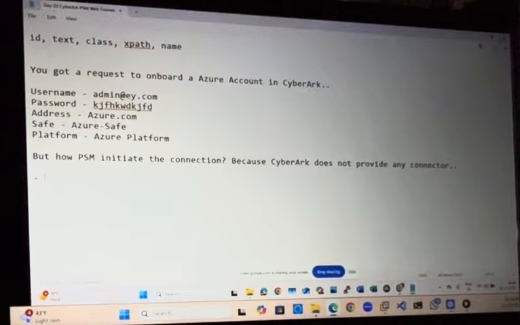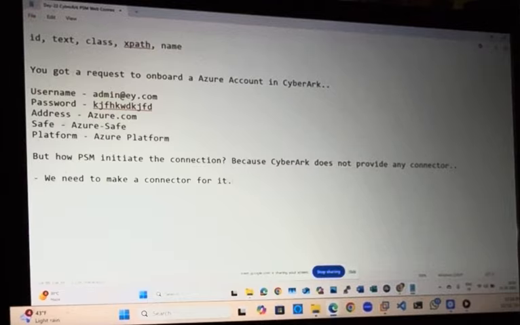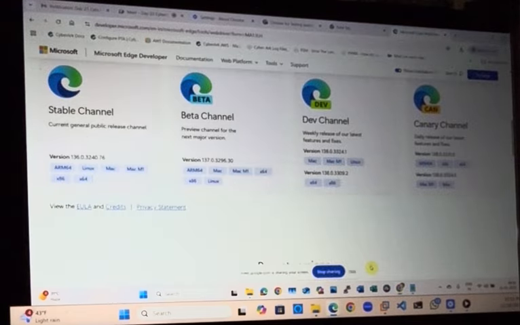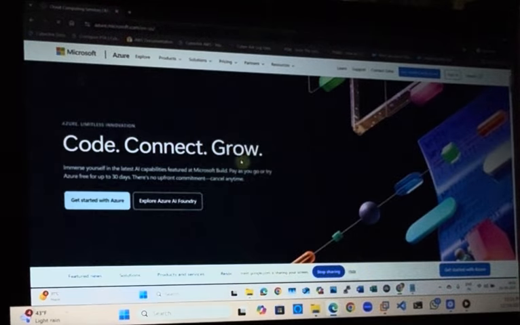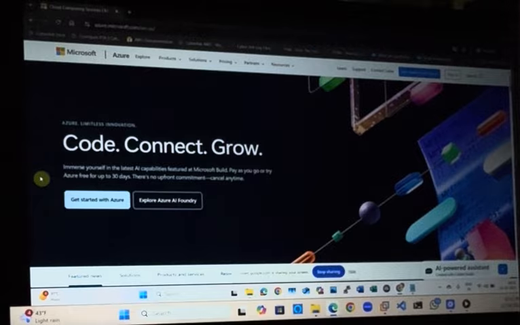So that's why we need to make a connector for it. So how can you make it? Let's go step by step. First of all, open that website azure.com. Okay, this will be your website.